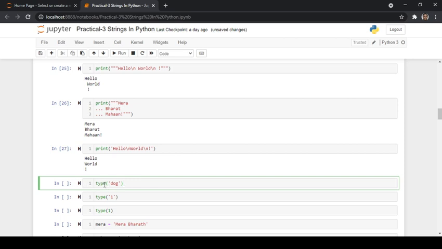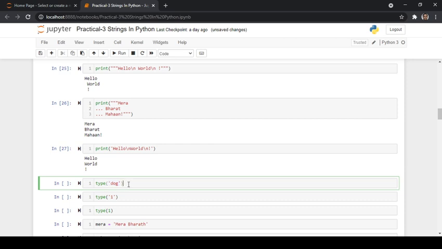Here I am going to use the type function. What is a type function? A type function tells us what type of data this is. Let us consider we have given dog within single quotes and we are wrapping it in the type function. The type function tells us what type of data is being given as an argument.